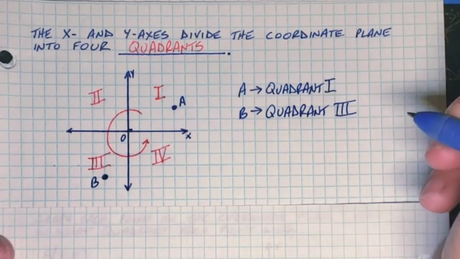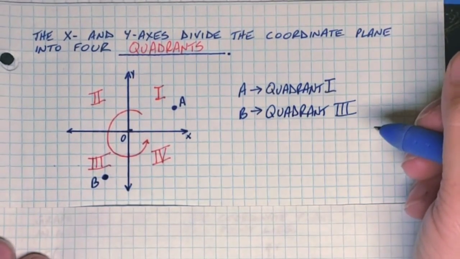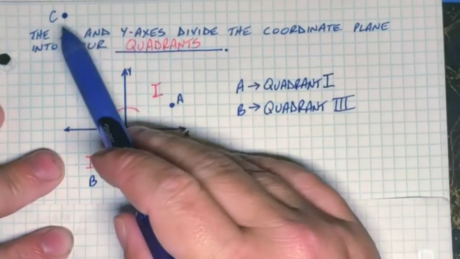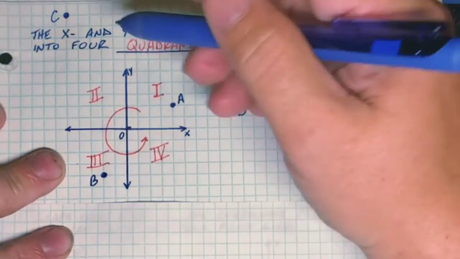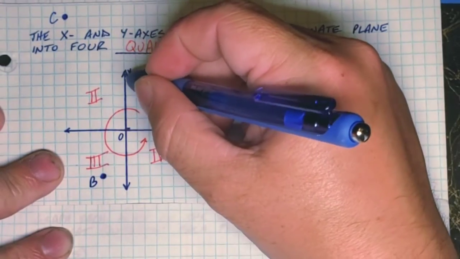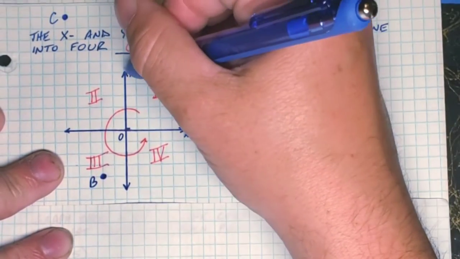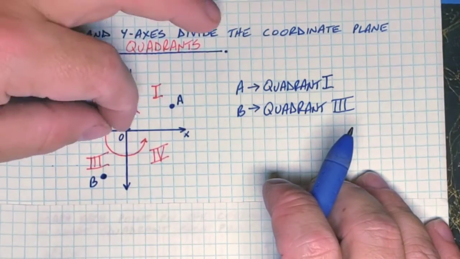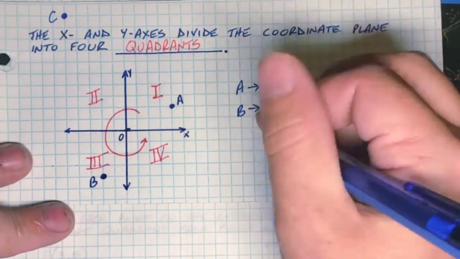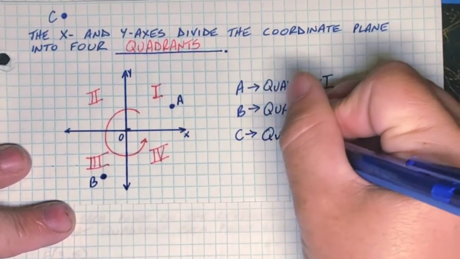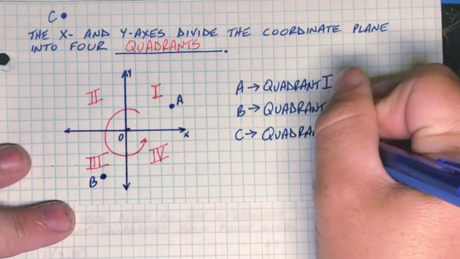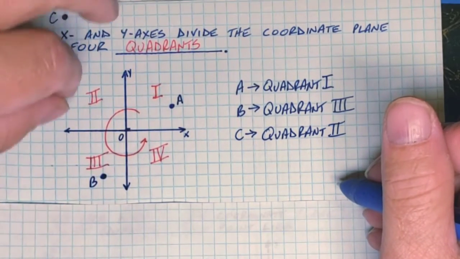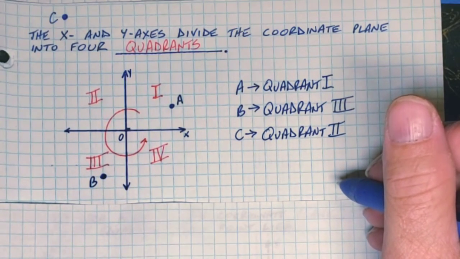All right, what if I put a point way up here and called this C? These arrows mean that these lines, even though you don't see them, extend forever. So what quadrant is this up here where the C is? C is in quadrant 2, okay? The idea that these continue on forever needs to be in your brain too.